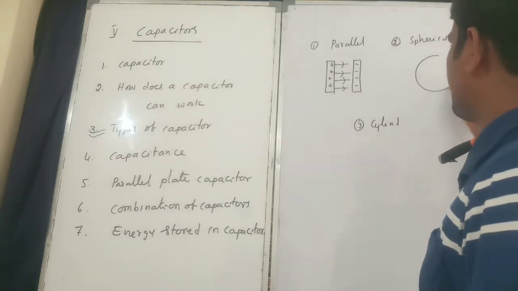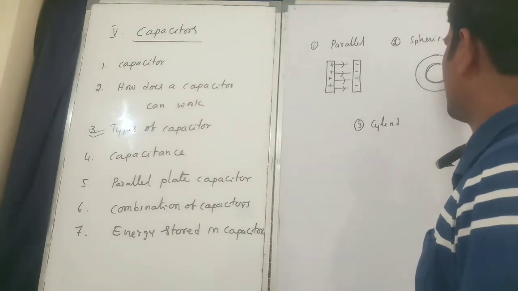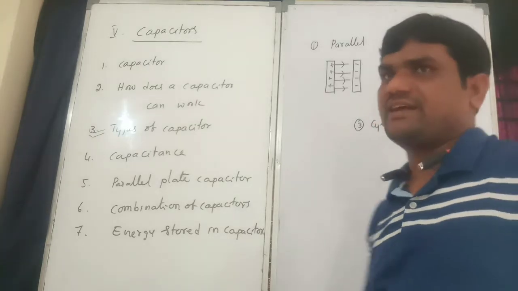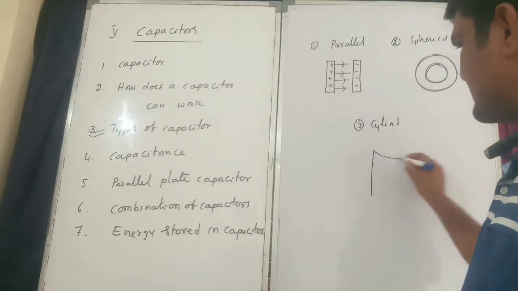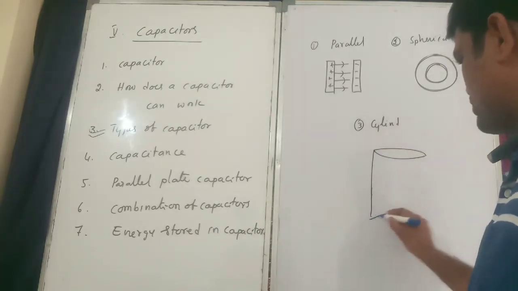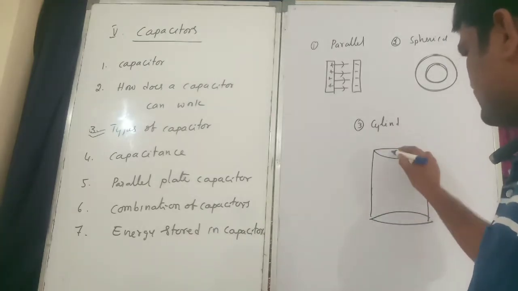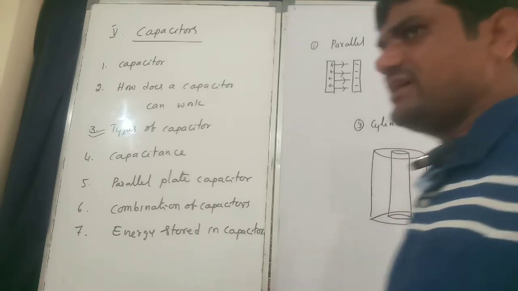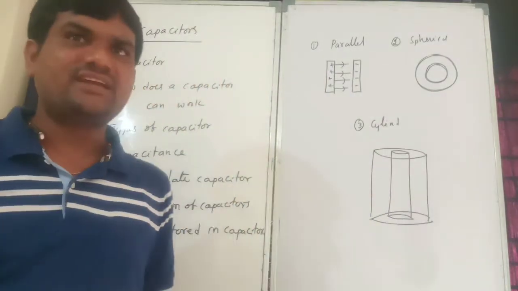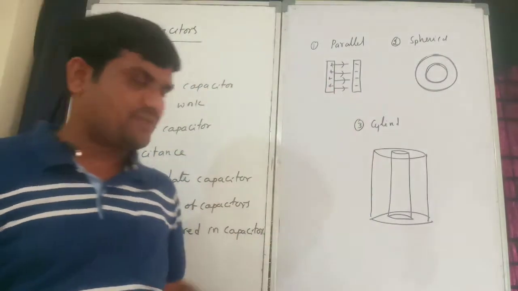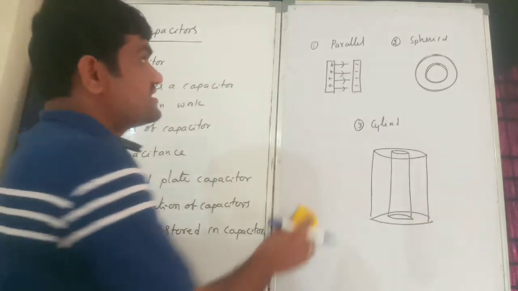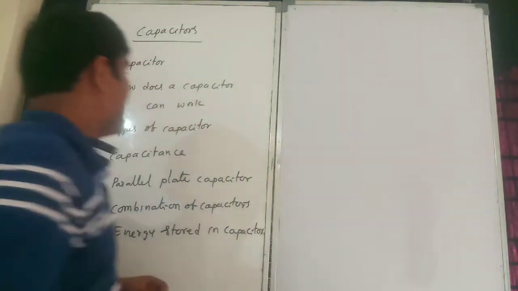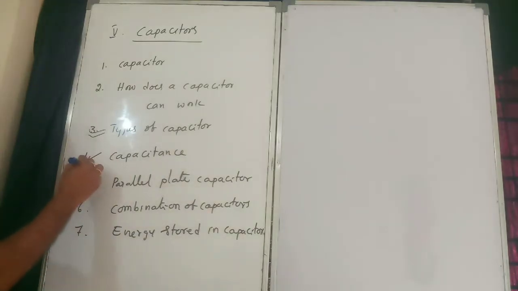Now in a spherical capacitor, two spheres are there. That is the spherical conductor. Next, two cylindrical conductors: two cylinders will be there. So these are the types of capacitors. Next, symbol of capacitance, let me give that. Right. Next one, capacitance.